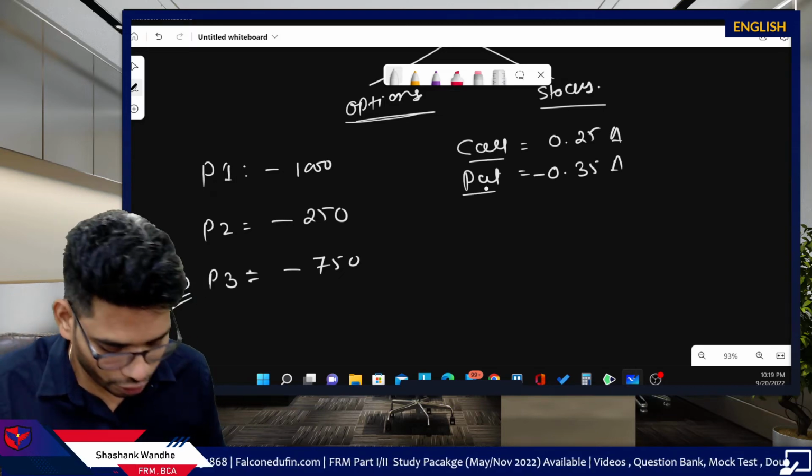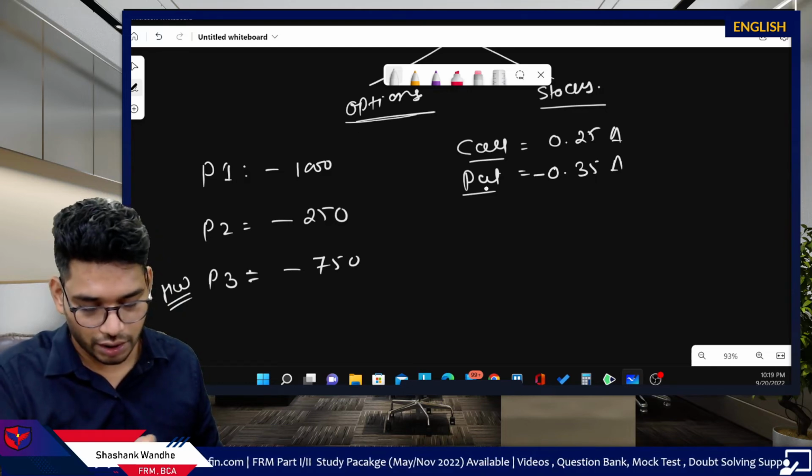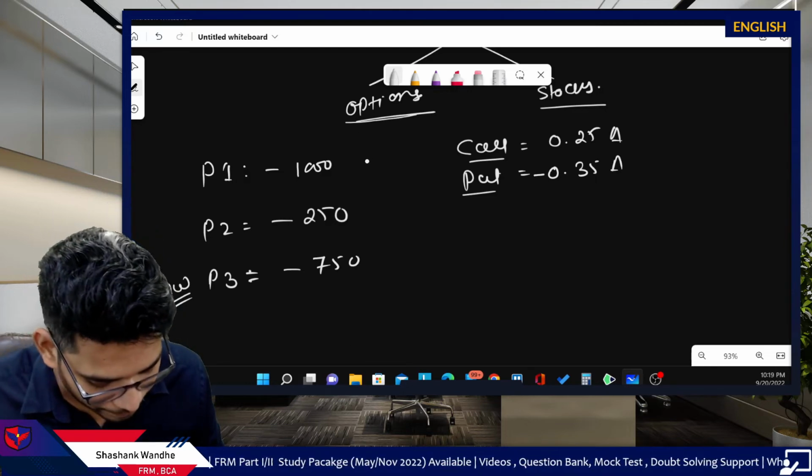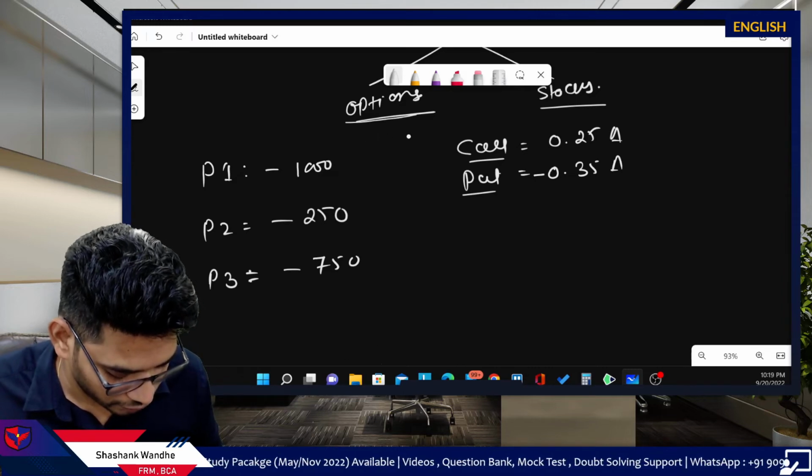Now, call option and put option. How can we use a call option and a put option to bring negative or opposite sign delta here? So, for the hedging purpose.